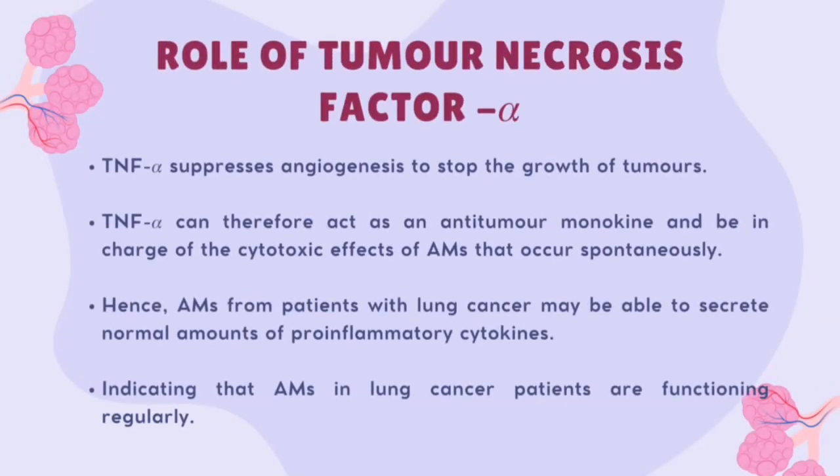While tumor necrosis factor alpha suppresses angiogenesis in order to stop the growth of tumors. Therefore, tumor necrosis factor alpha can act as an anti-tumor monokine and be in charge of the cytotoxic effects of alveolar macrophages that occur spontaneously. Hence, alveolar macrophages from patients with lung cancer may be able to secrete normal amounts of pro-inflammatory cytokines, which indicates that alveolar macrophages in lung cancer patients are functioning regularly.